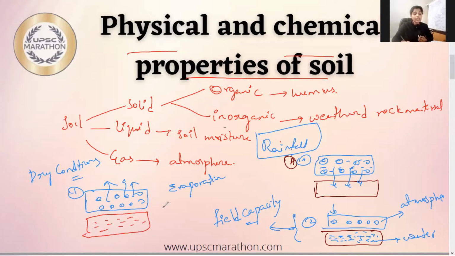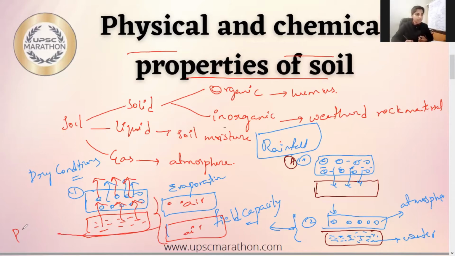Now, due to capillary action, whatever water content the bottom layer has will upwell towards the top layer, and eventually even it will get evaporated. Finally, both top layer and the bottom layer will be filled with air. The pores are filled with air, so this condition is called parched soil.